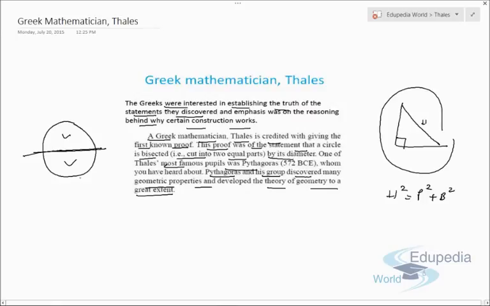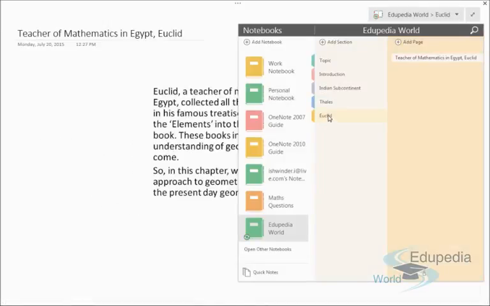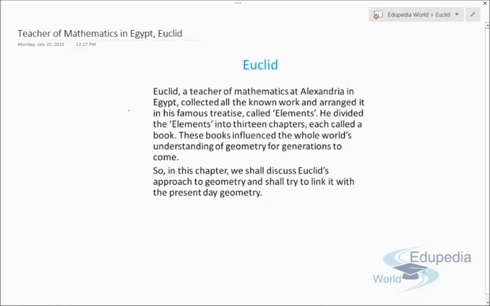So this is how the first logical work on geometry started, with the help of two Greek mathematicians, Thales and Pythagoras. Now let's discuss Euclid. What is the role of Euclid in geometry? Euclid was a teacher of mathematics at Alexandria in Egypt. He was just a teacher of mathematics, like we have teachers in our universities and colleges. He collected all the known work and arranged it in his famous treatise called Elements.